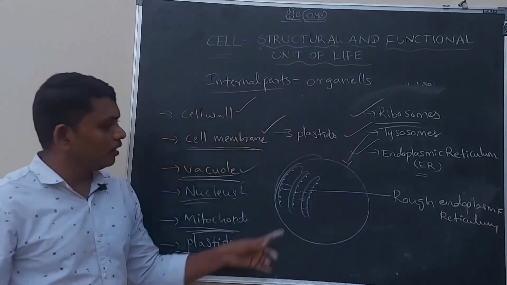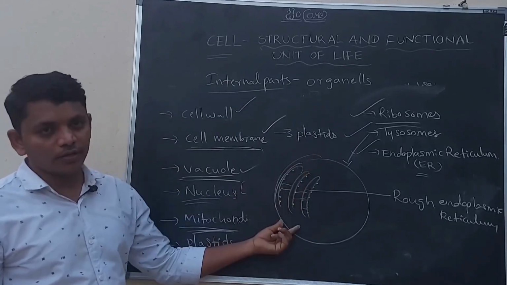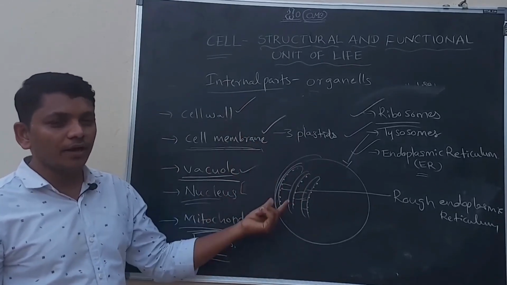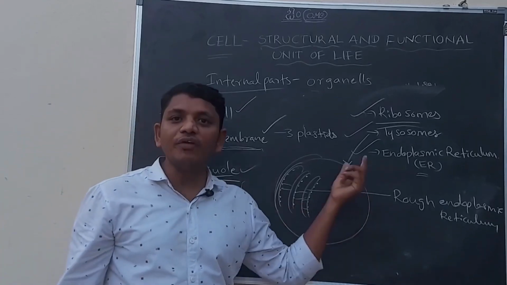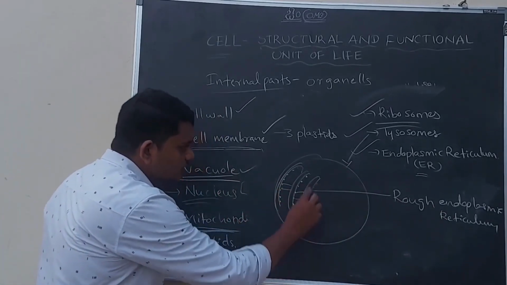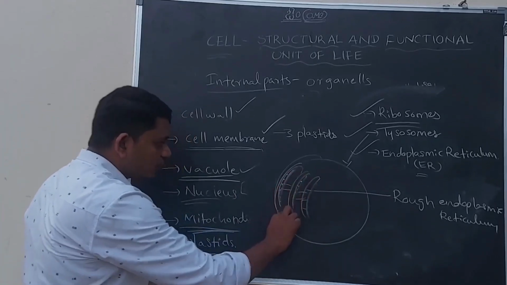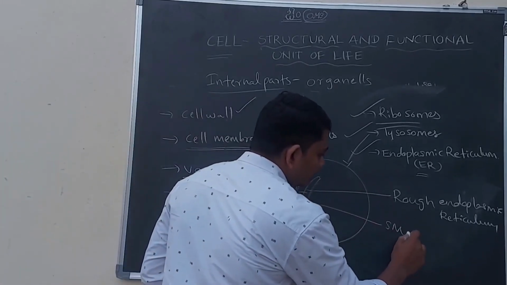Okay, so here on the surface of the endoplasmic reticulum, some ribosomes are there. If the ribosomes are present on the surface, that is called rough endoplasmic reticulum. If there are no ribosomes on the surface, it is called smooth endoplasmic reticulum.